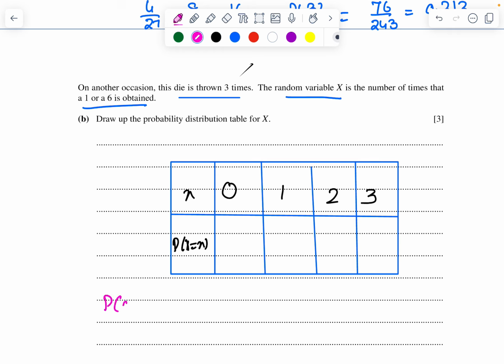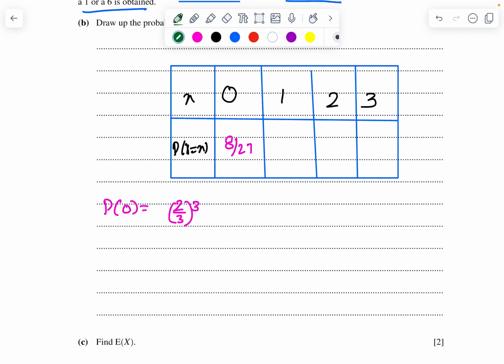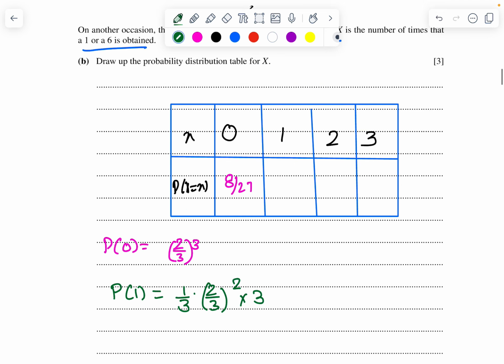0 times: probability of 0 times means 2 upon 3 whole cube, which is 8 upon 27. Then 1 time will be 1 upon 3 times 2 upon 3 whole square, again times 3, because we can arrange it in 3 ways. So this will become 12 upon 27.